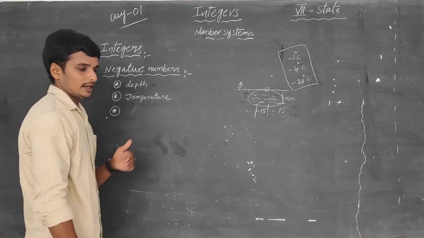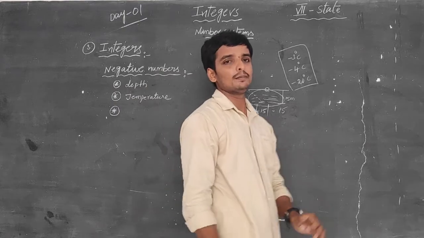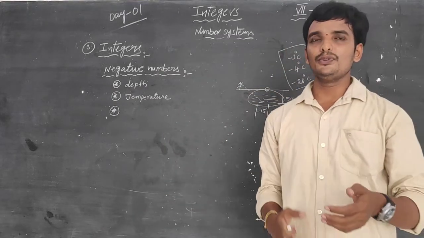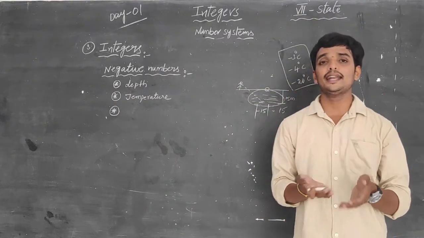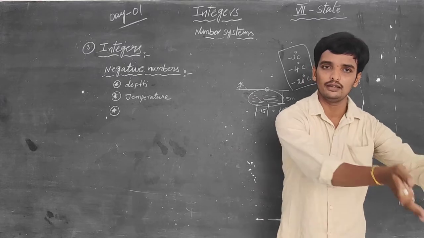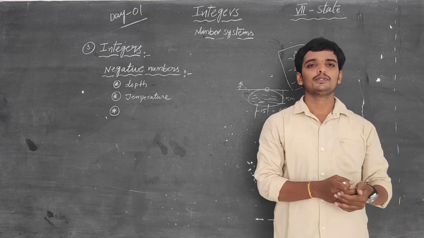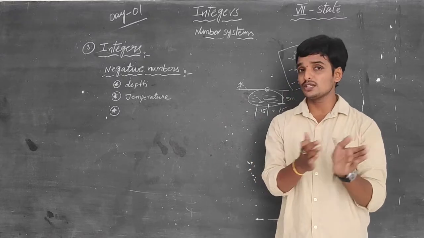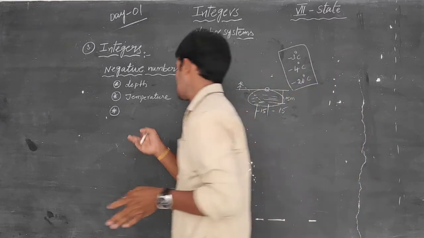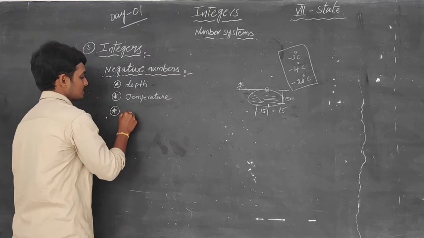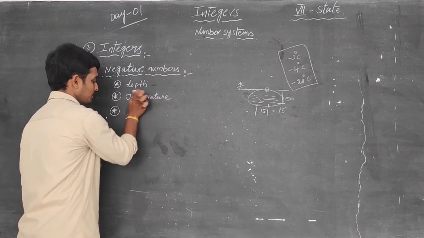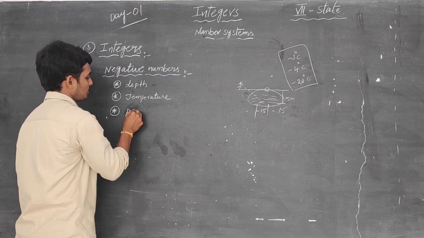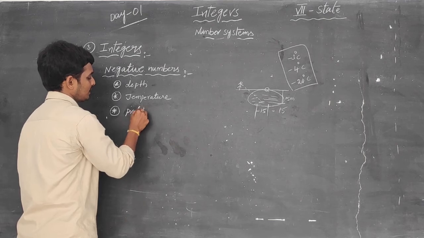And some more. For example, in business, if you get a profit, we are adding some money to your money. If you lose some money, we will lose some money. In these situations, we are using negative numbers for loss, in the topic of profit and loss in our daily life.